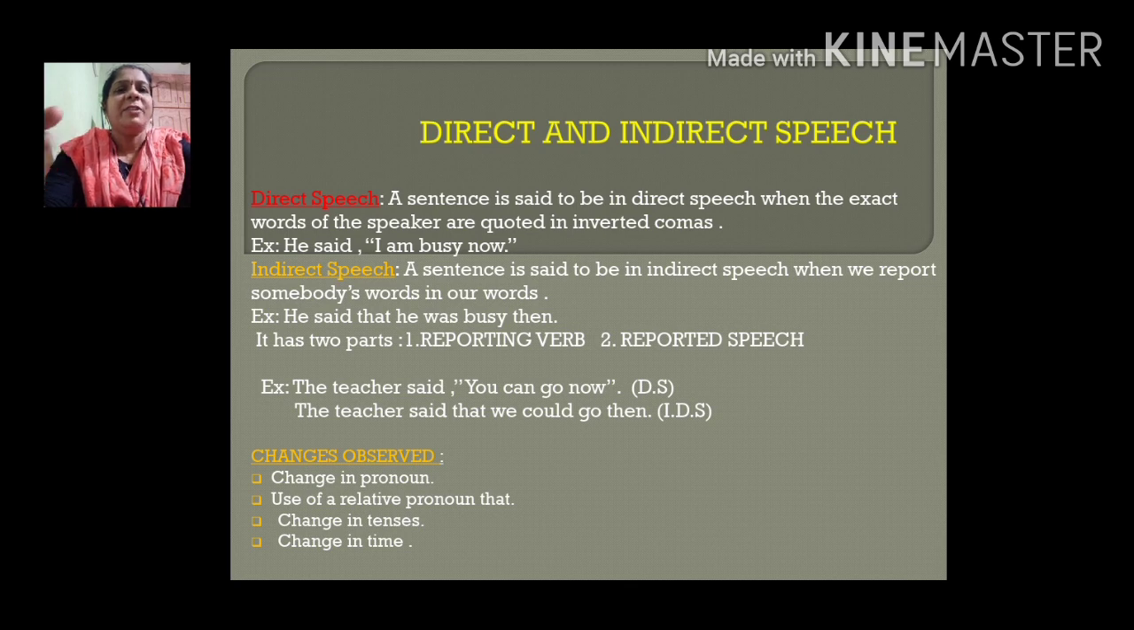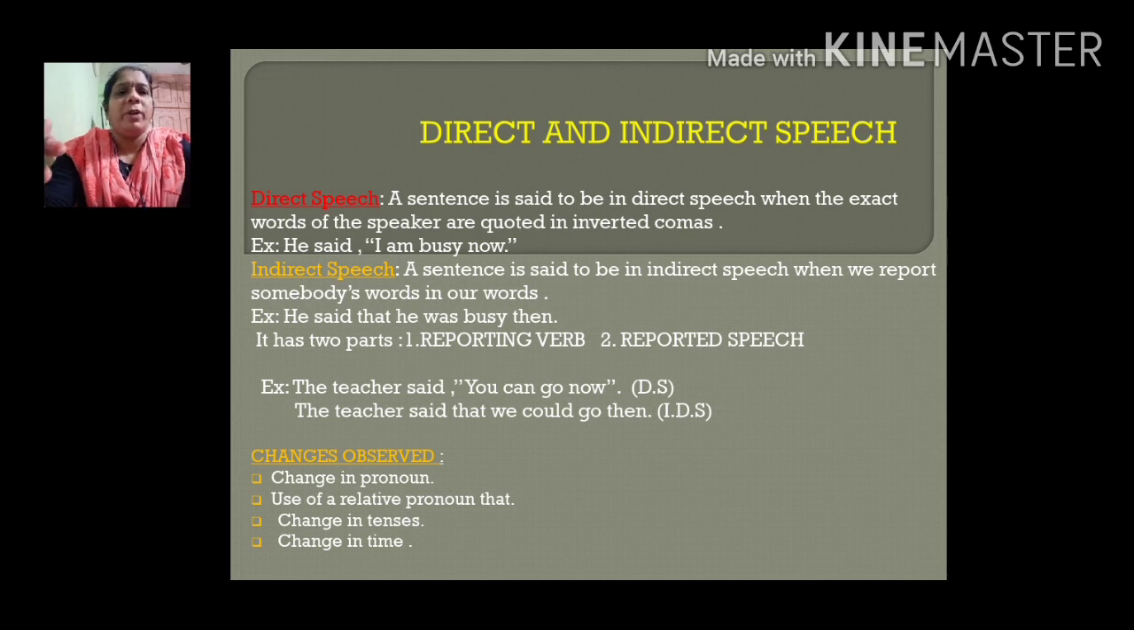Now a direct speech sentence has 2 parts. One is the reporting verb, another one is the reported speech. What is the verb we know? He said, "I am busy now." Said is the reporting verb here. Said is the past form of the basic verb say. So here said is the reporting verb and "I am busy now" is the reported speech.